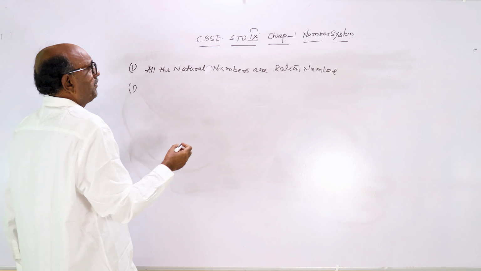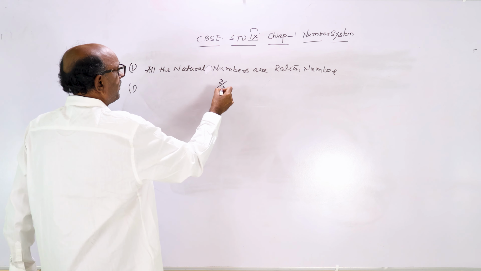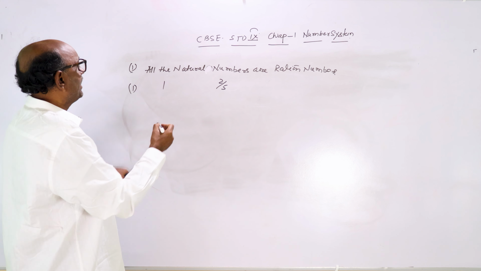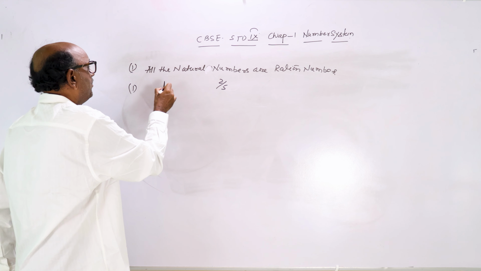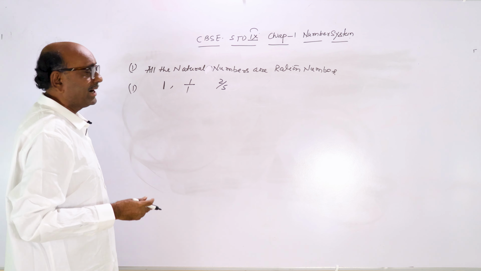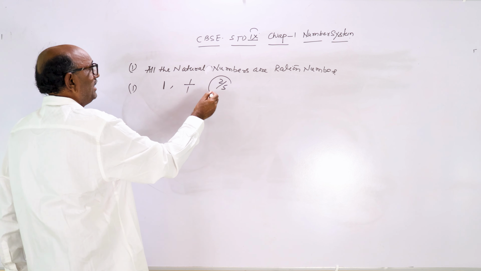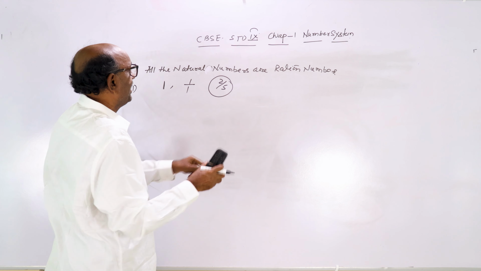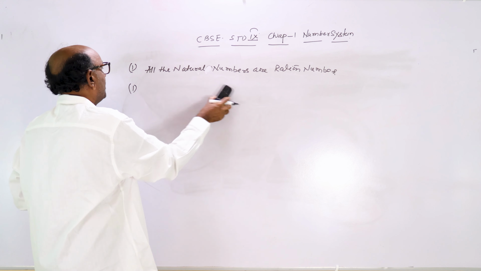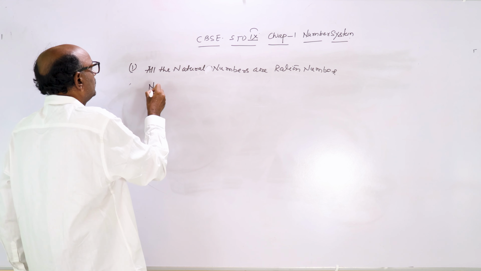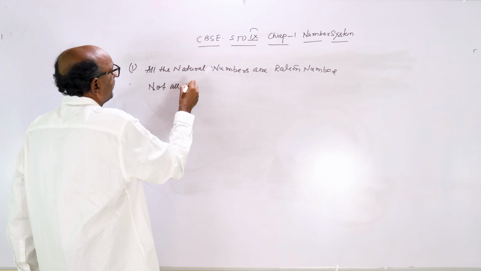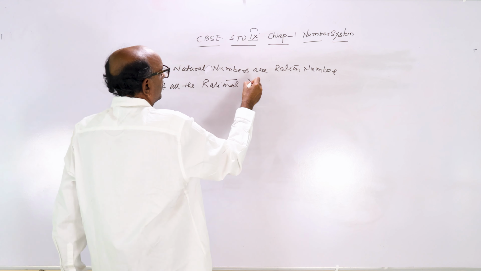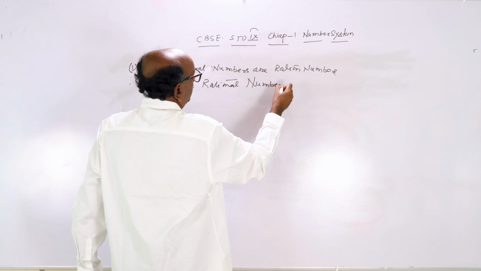Because a rational number means something like 2 by 5. Suppose 1 is a natural number; 1 is also a rational number, because it is 1 by 1. But 2 by 5 is rational, which is not natural. So all the natural numbers are rational numbers, but not all the rational numbers are natural numbers.